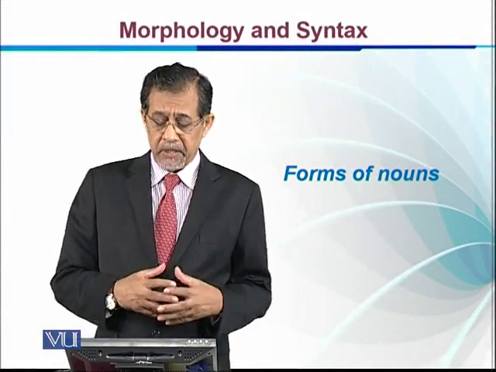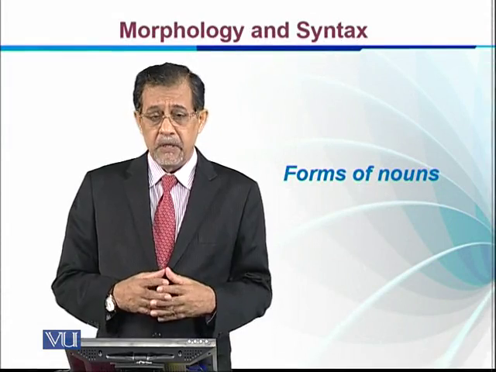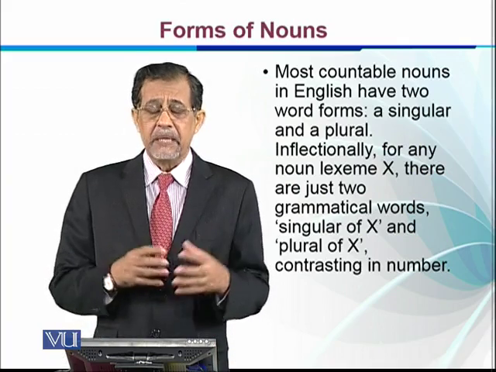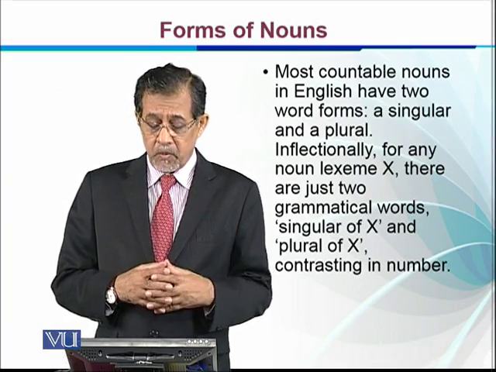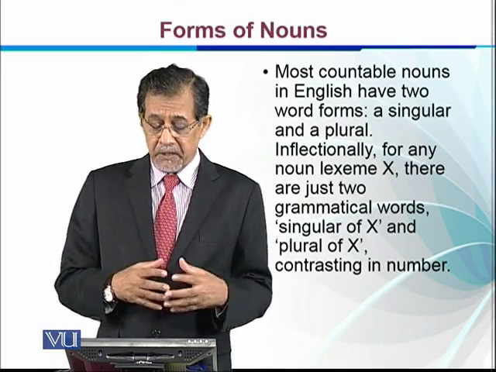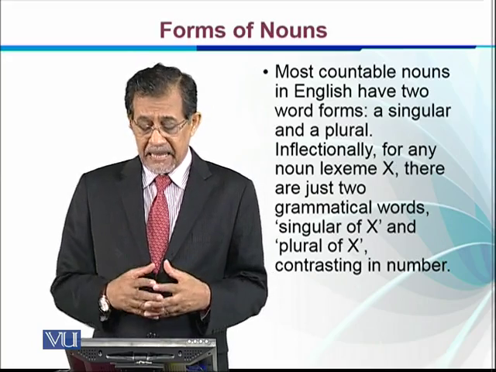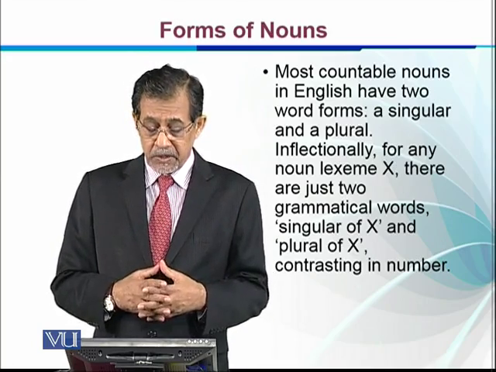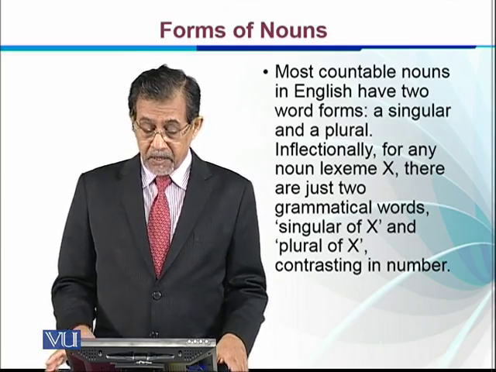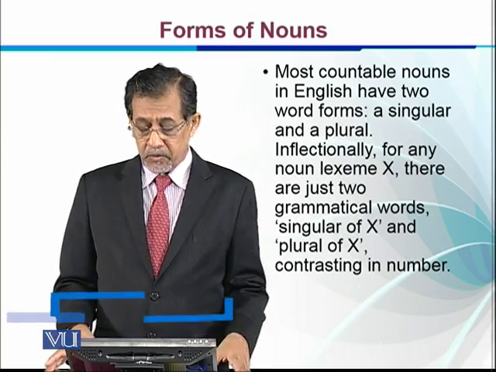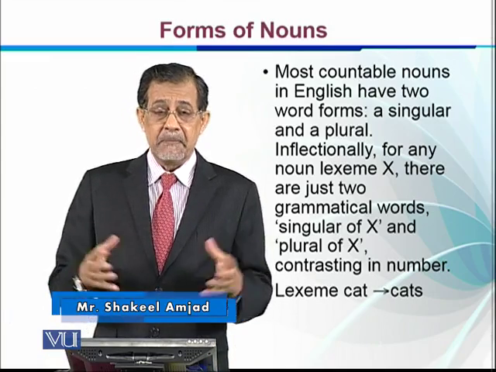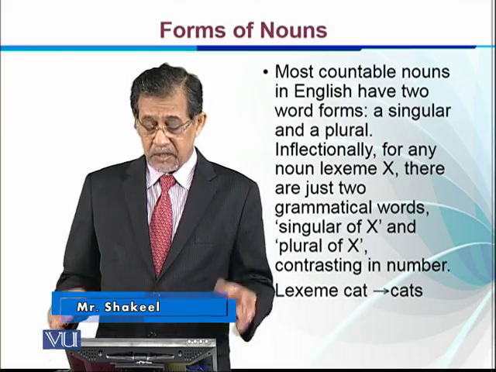Forms of noun. Let's look at some shapes or forms of nouns when certain affixes are attached to them. Most countable nouns in English have two word forms, a singular and a plural. We have just discussed, inflectionally, for any noun lexeme x, there are just two grammatical words, singular x and plural x, contrasting in number. One person, one thing, or more than one person or more than one thing. Let's see, lexeme cat has cats as its plural.